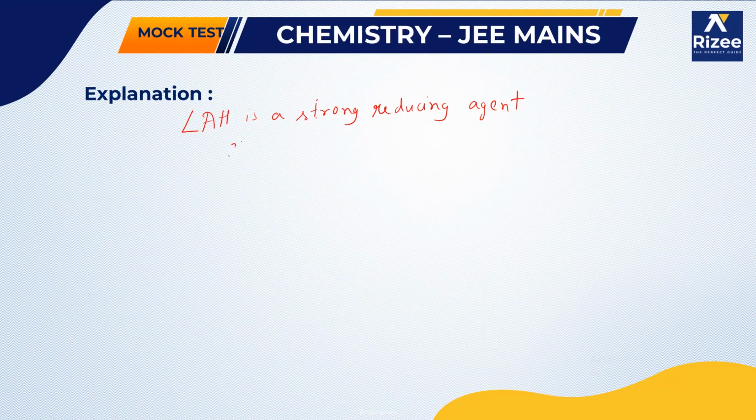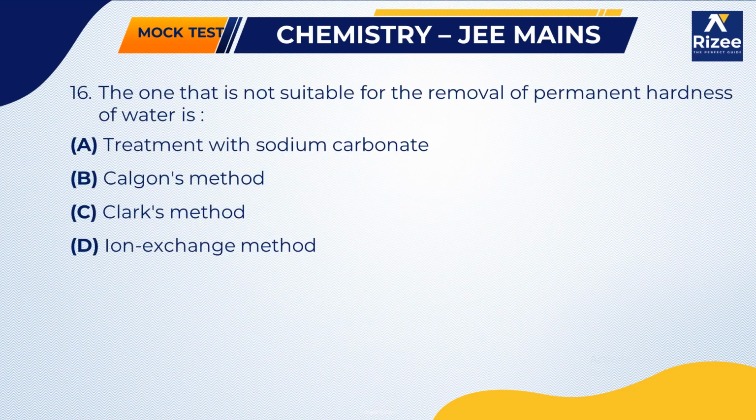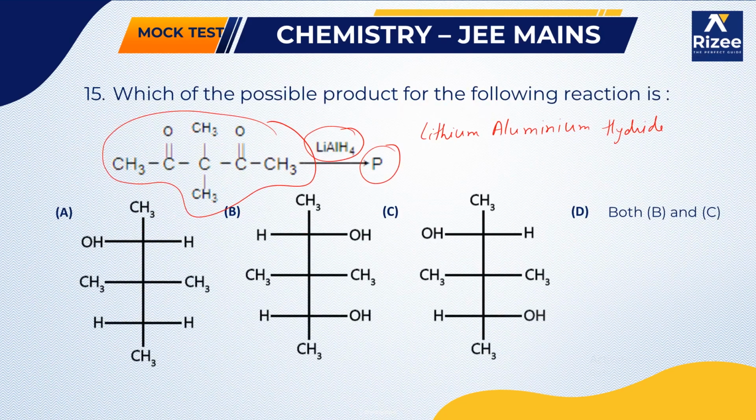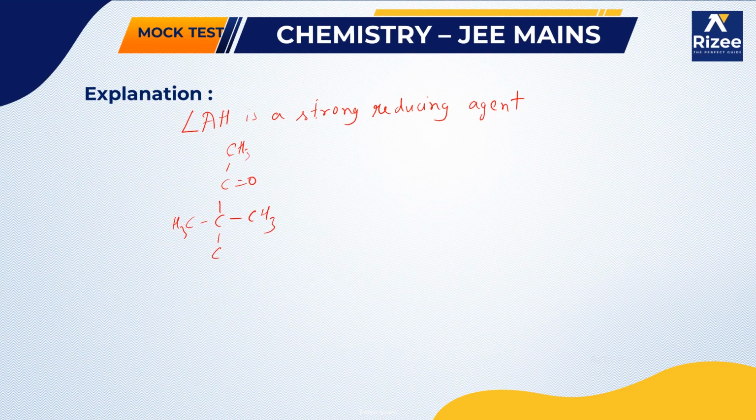The reactant is CH3, C double bond O, C, CH3, CH3, C double bond O, CH3. In the presence of lithium aluminium hydride, the carbonyl groups at the two positions get reduced to alcohols.